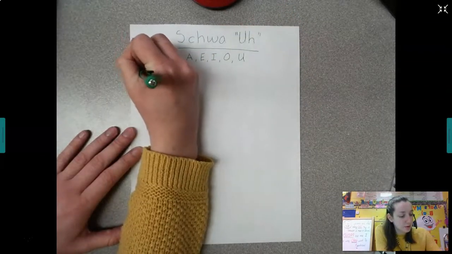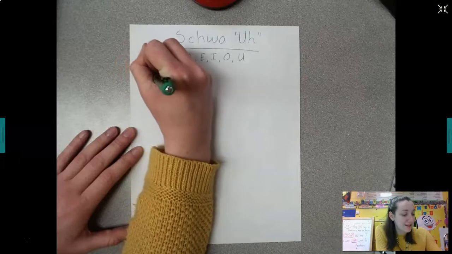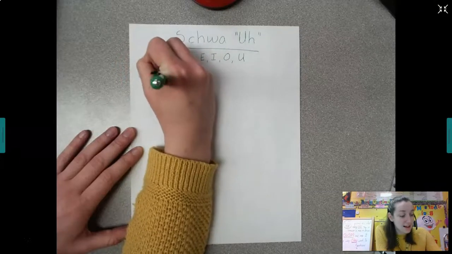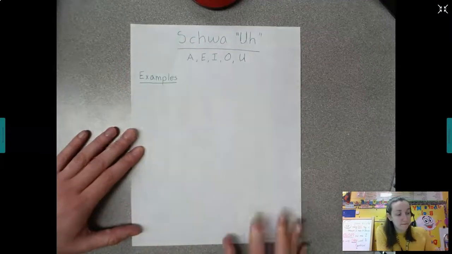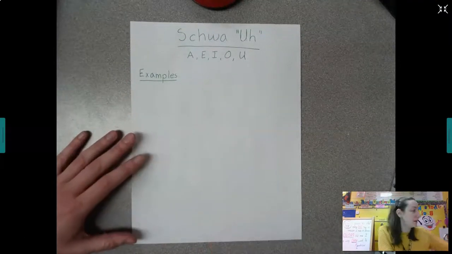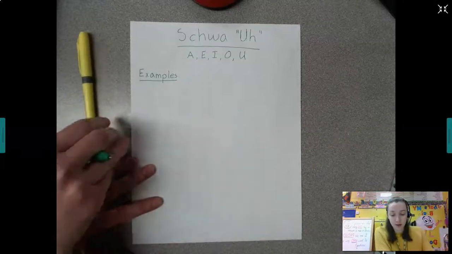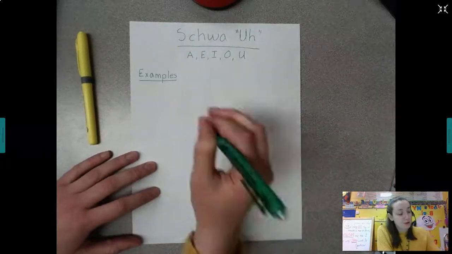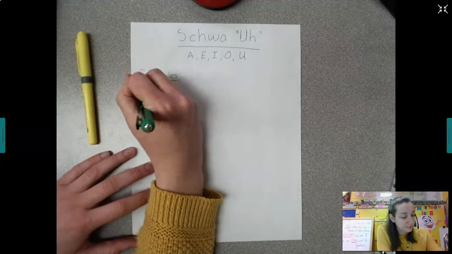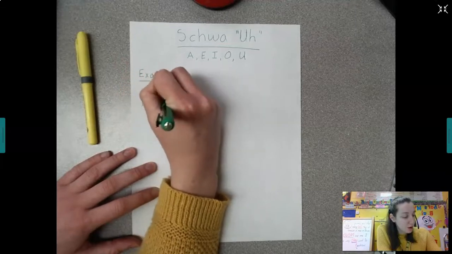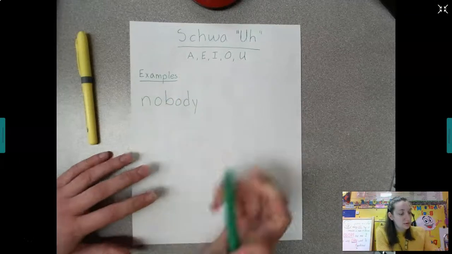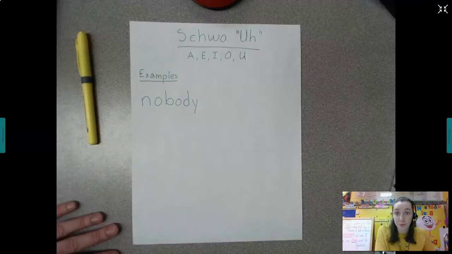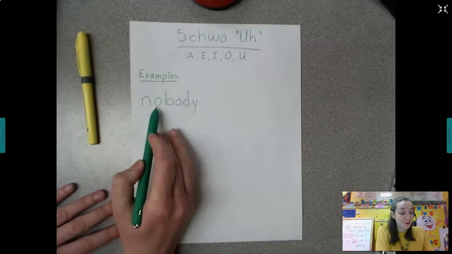All right, so we're just going to write some words, say them out loud, and see if we can identify what vowel has that schwa sound. All right, highlighter. So here's our first one. Nobody. First, what are the vowels in here? We have two O's.